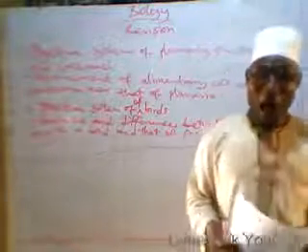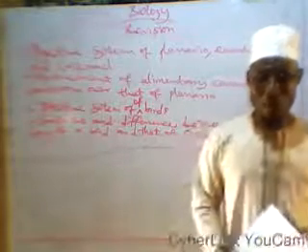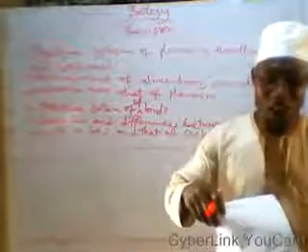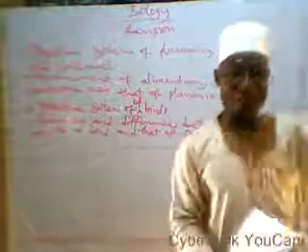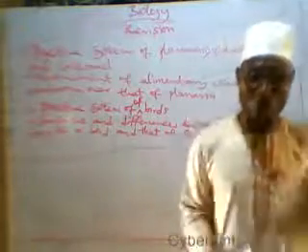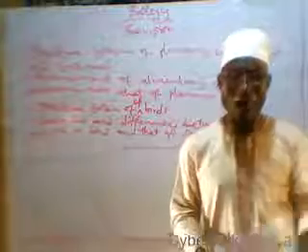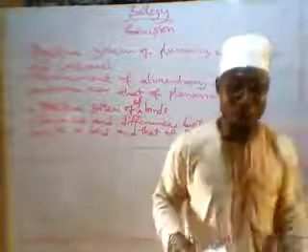So in the uptake of dissolved mineral salts in the soil, active transport is required. Active transport is required because the mineral salt is going to another region where the concentration is higher than that of the dissolved mineral salt in the soil. That is why diffusion cannot transport the dissolved mineral salt from the soil into the cortex of the root, because the cell sap in the cortex of the root is of higher concentration than the dissolved mineral salt in the soil.